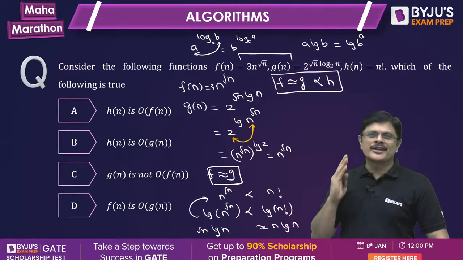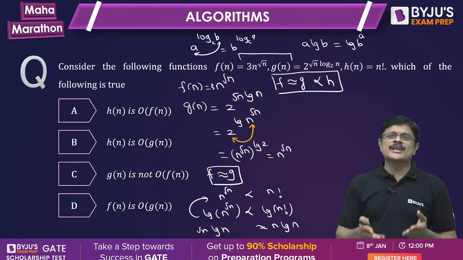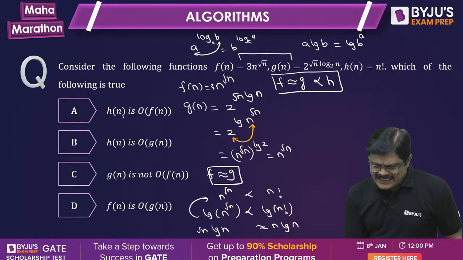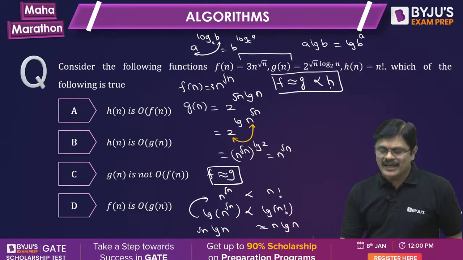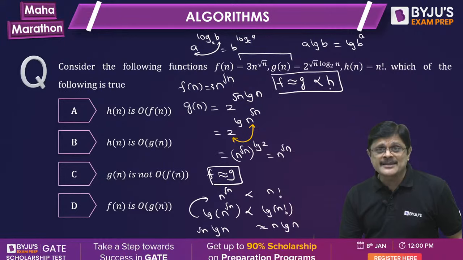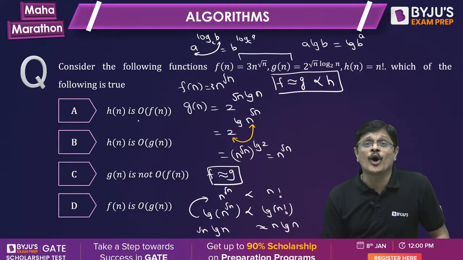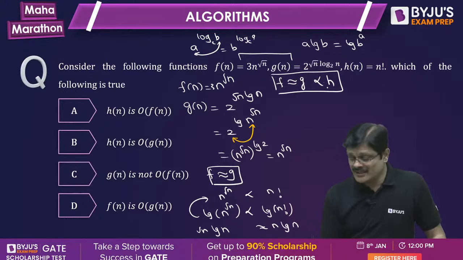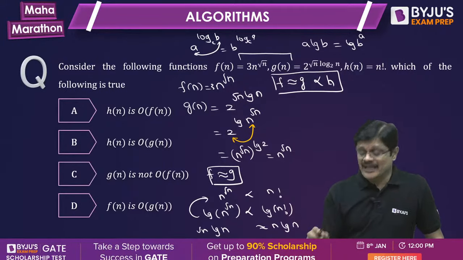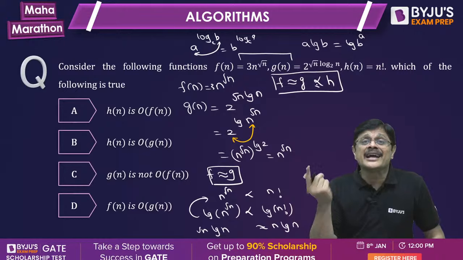Once you have this result, you play with these options now. Both are asymptotically smaller than h, my dear friends. So h is big O of Fn, that is, h is asymptotically smaller or equal to f. That is wrong because h is larger than f and g.